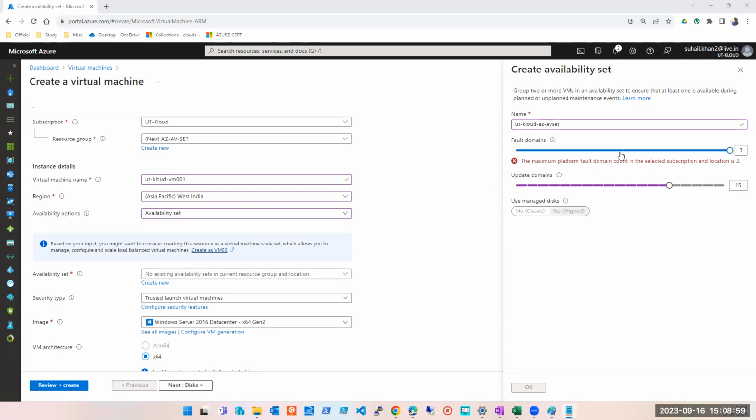How many fault domains can we have minimum and maximum? Fault domain is 3 and update is showing 50. What is the minimum quantity of fault domain I can have? 2. Maximum? 3. Update domain minimum?